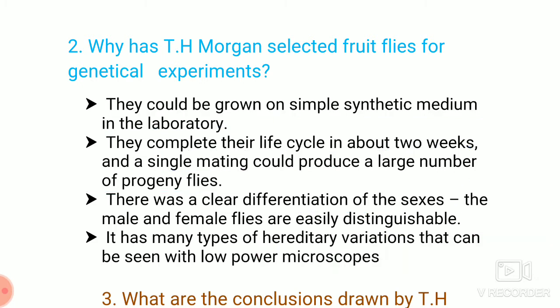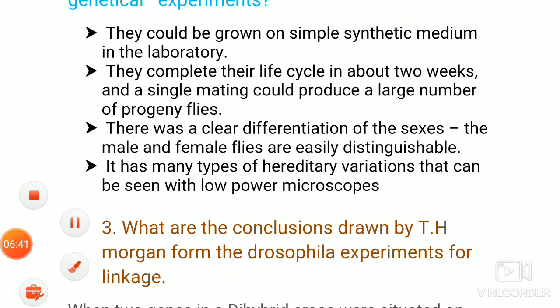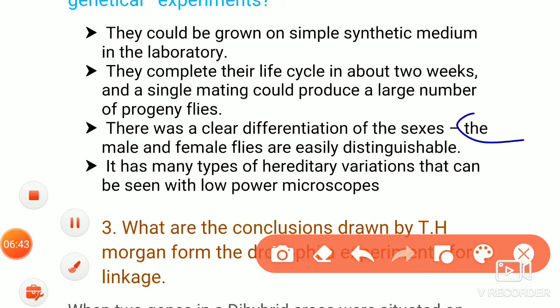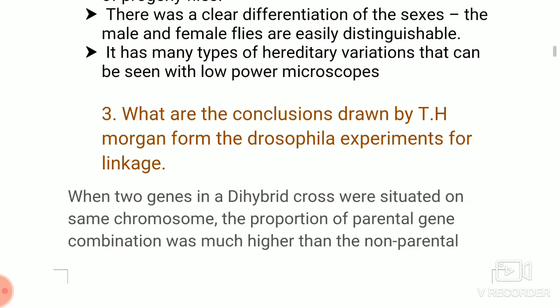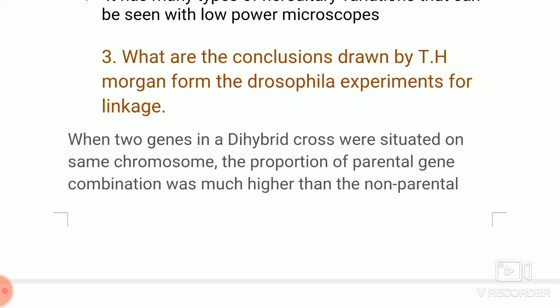That you can also write as a point. So only this point you can mention here: the male and female flies are easily distinguishable. Then there are many types of hereditary variations that can be seen with a low power microscope. So this is considered as the reasons why T.H. Morgan selected the fruit fly.